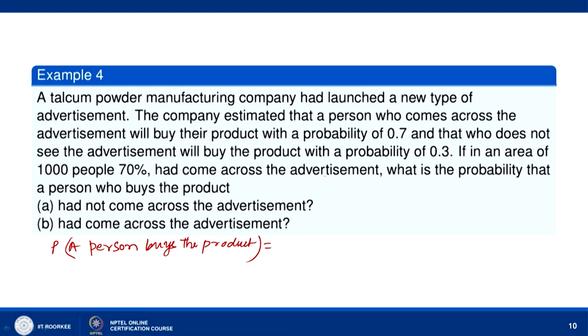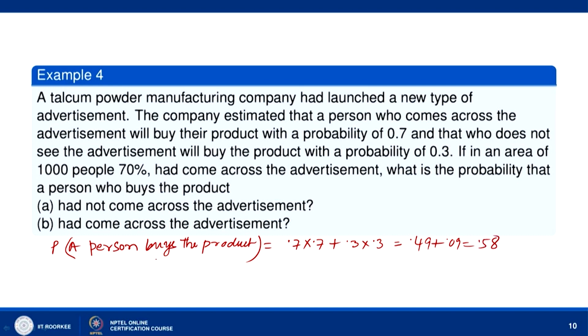70% had come across the advertisement. So first we assume that 70% have seen the advertisement. So the probability that the person has seen the advertisement is 0.7, multiplied by, if he has seen the advertisement, he buys the product with a probability of 0.7, plus the person has not seen the advertisement, that probability is 0.3, into he buys the product with probability 0.3. Okay. So this is 0.49 plus 0.09. So we have 0.58.